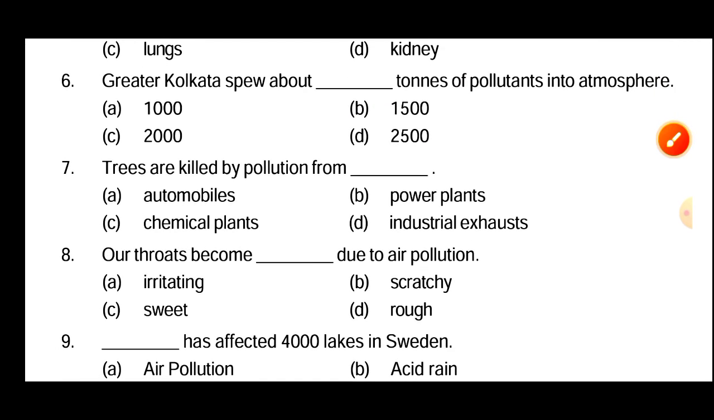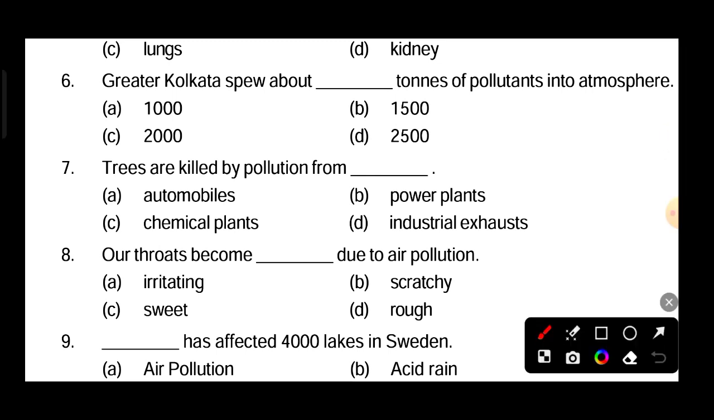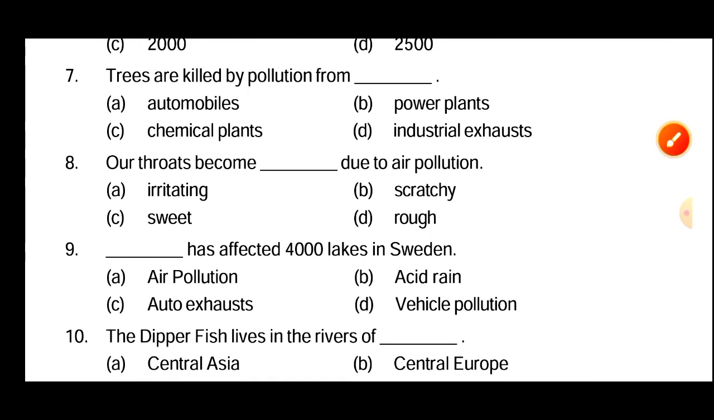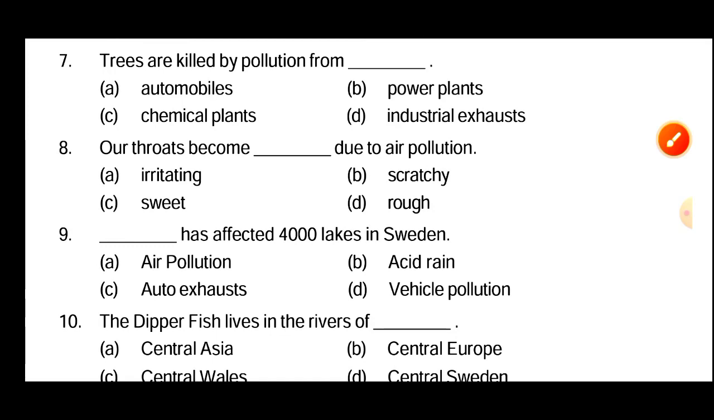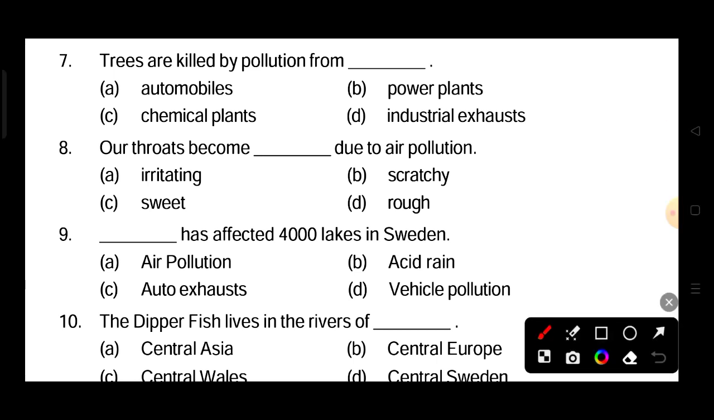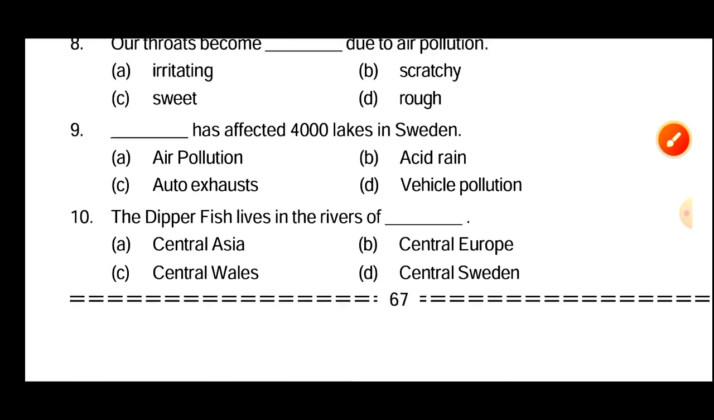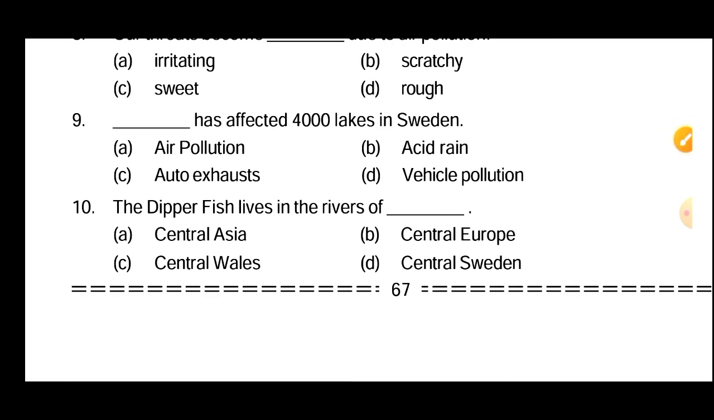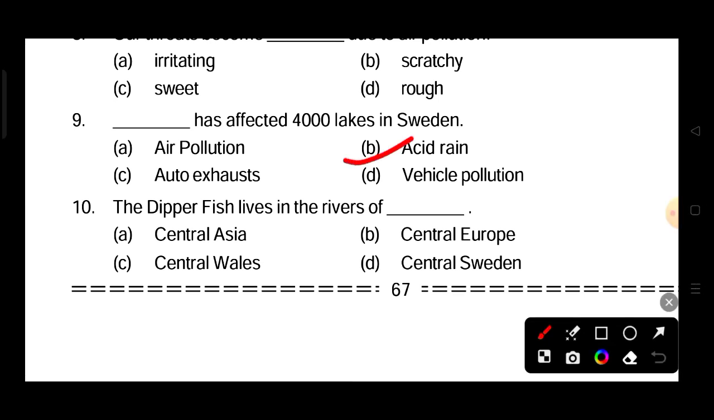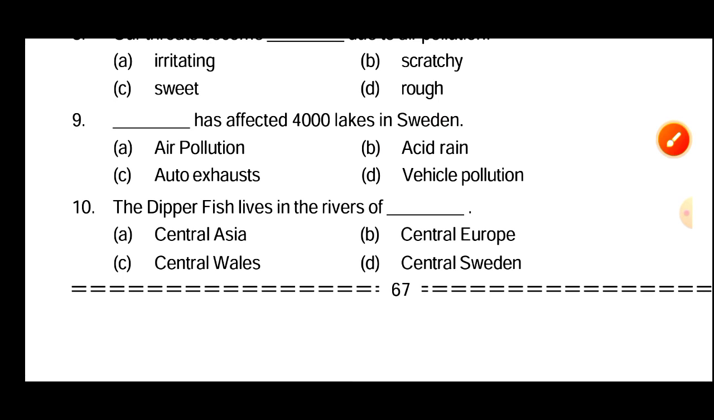Next question. Trees are killed by pollution from dex. The answer is power plants. Next question. Our throats become dex due to air pollution. So the answer is our throat became scratchy due to air pollution. Next question. Dex has affected 4,000 lakes in Sweden. So the answer is acid rain.